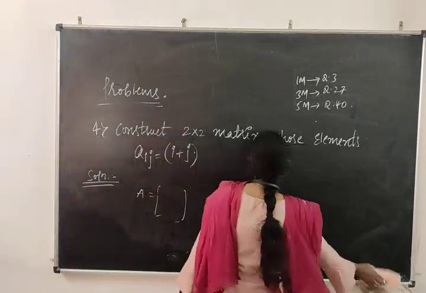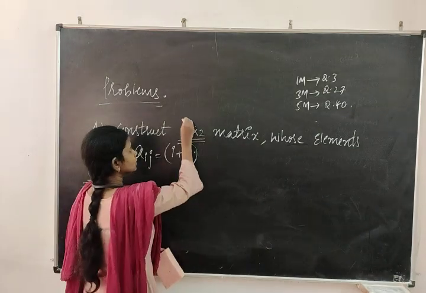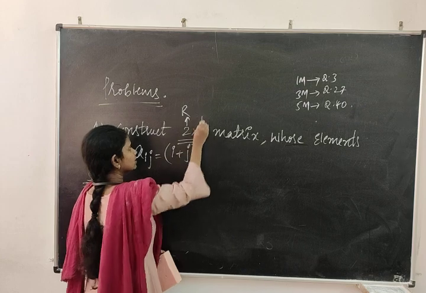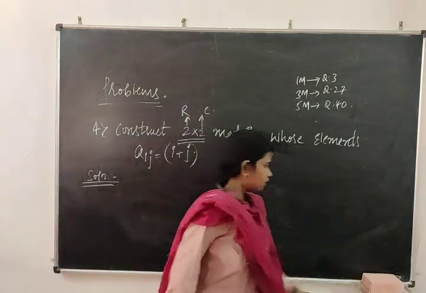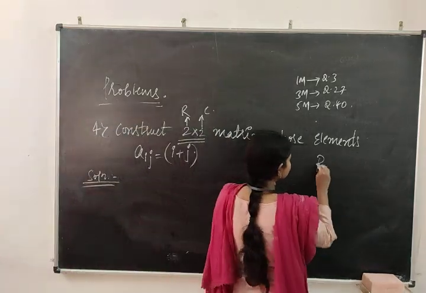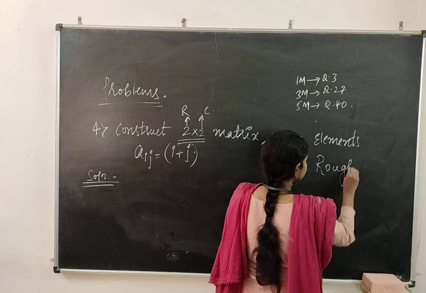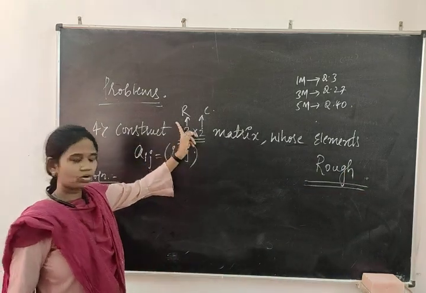How to construct that matrix? Concentrate on 2 cross 2. This indicates rows and this indicates columns. So to construct the matrix, we will take some rough work here. Rows mean which direction? Horizontal.